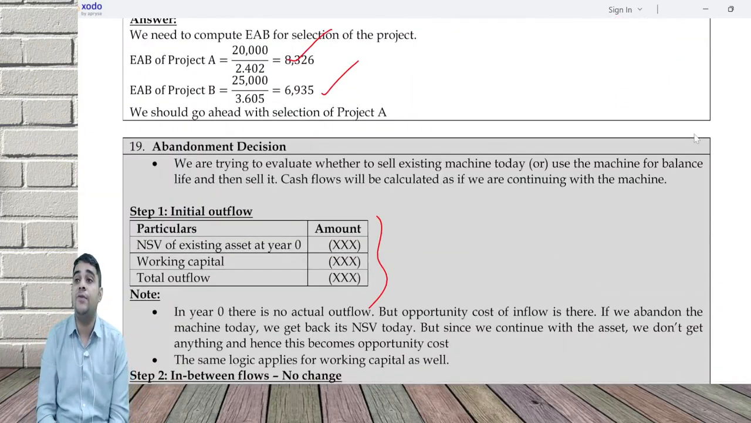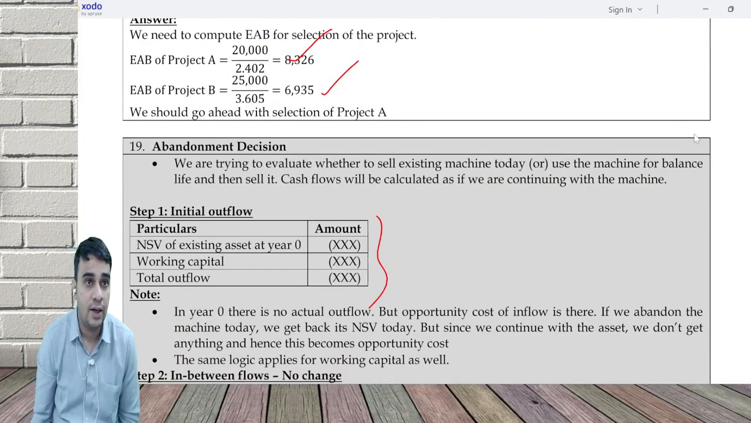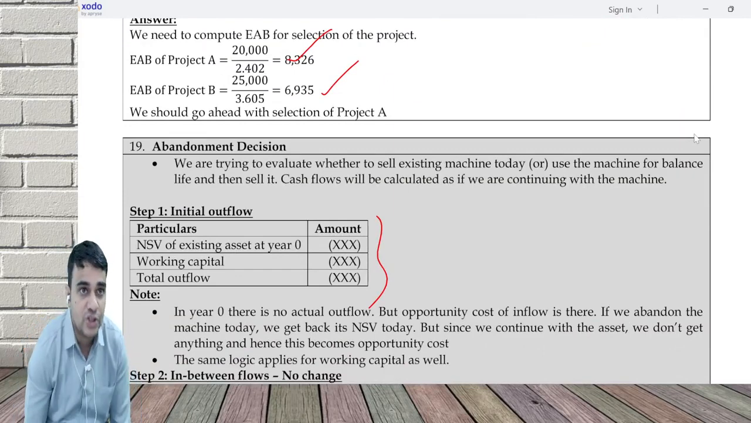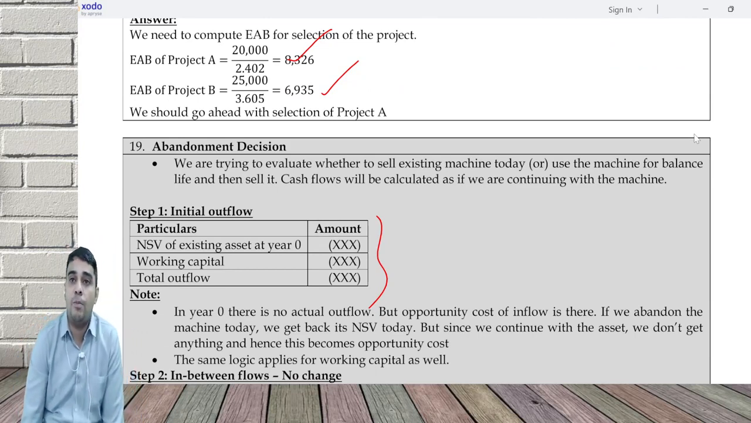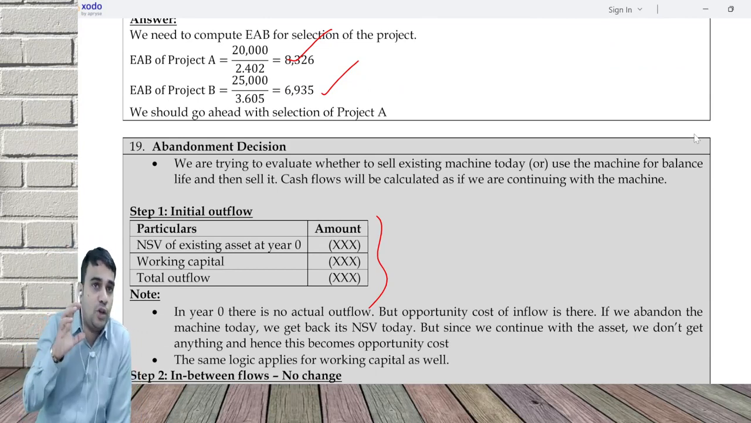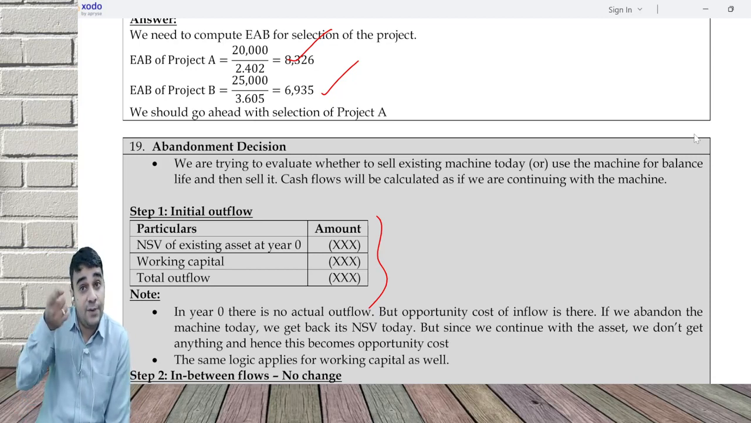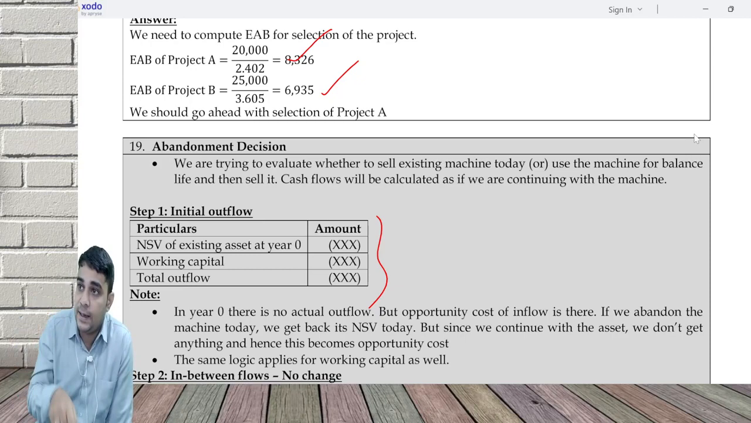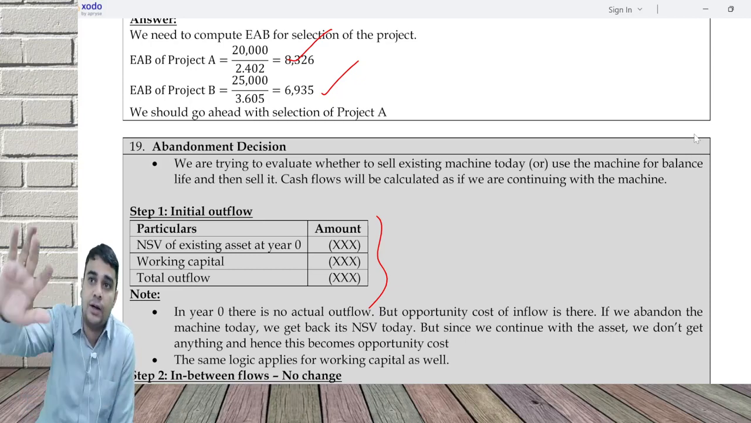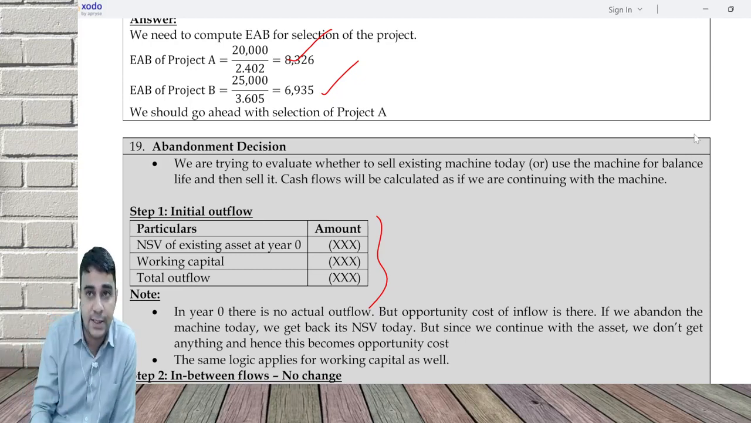Abandonment decision is deciding whether to give up my existing car or not. Technically, there is no outflow, but there is opportunity cost. What is the opportunity cost? NSV of the car today and the working capital block today. You do your in-between flow in the normal manner. Terminal flow is NSV of the car again at the end of life, plus recapture of working capital. NPV positive, continue with the car. NPV negative, please sell it.